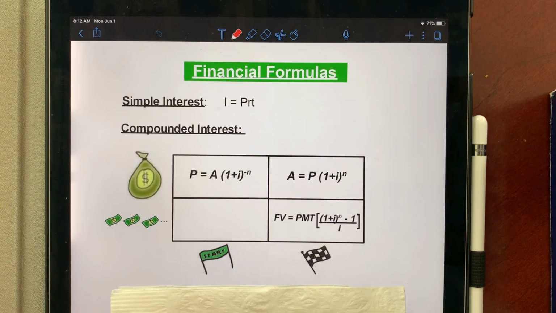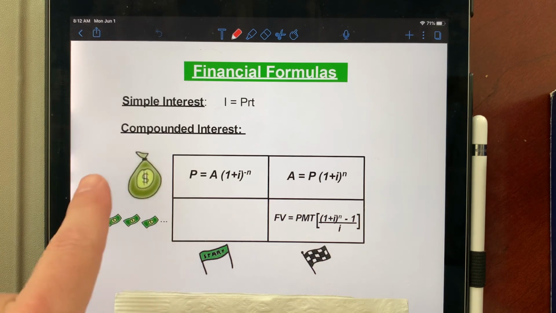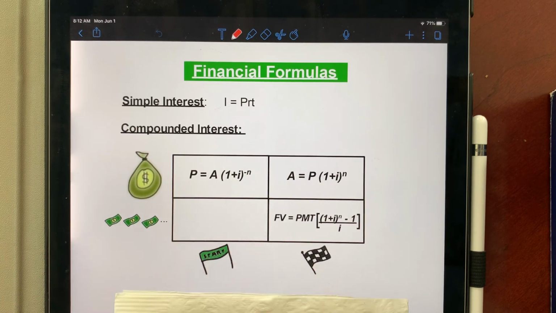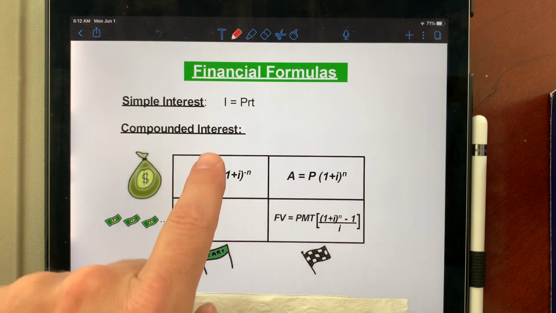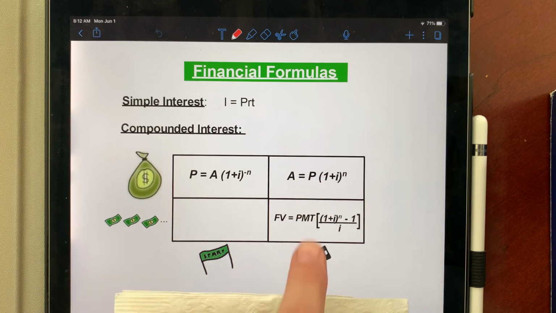Let me just finish with this. Remember that we said we're going to be building on the formulas. Now we have the lump sum formulas on top, P and A, and now we have the future value formula at the end here. So this little symbol here means that we've got the regular payments. This symbol for me means that I just put the money in only once. This is the money I'm going to get at the beginning. This is the money I'm going to get at the end, for the nice little flags.